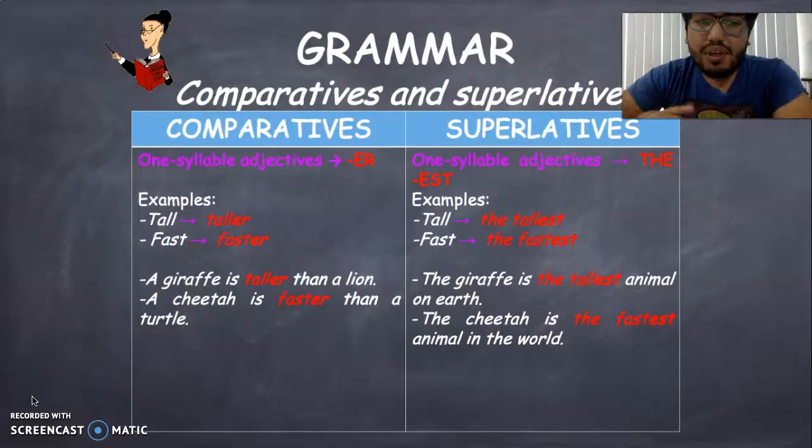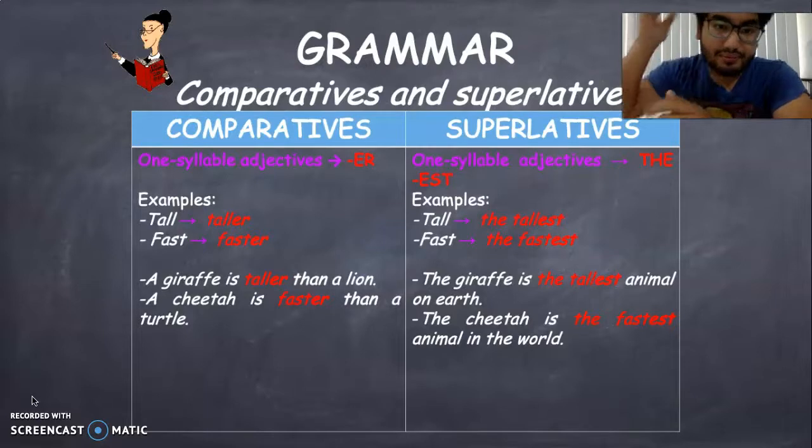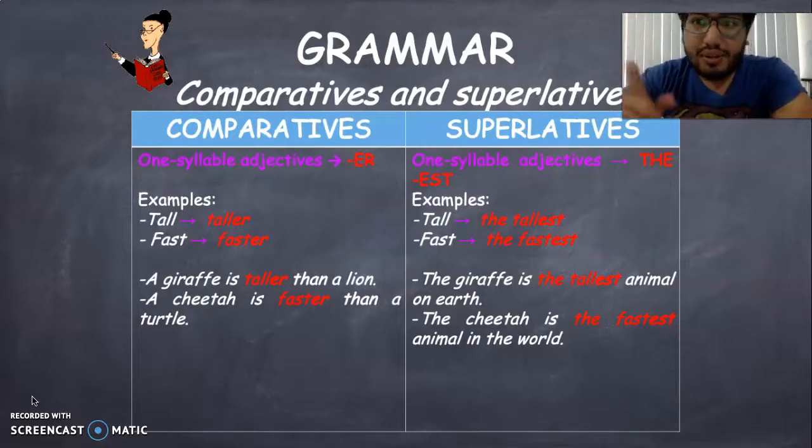With comparatives, we add -er to the adjective. Meanwhile, in the superlatives, we add the and -est to the adjective. For example, with -er, with comparative, when we are comparing only two things, we have tall becomes taller, fast becomes faster. A giraffe is taller than a lion. A cheetah is faster than a turtle.